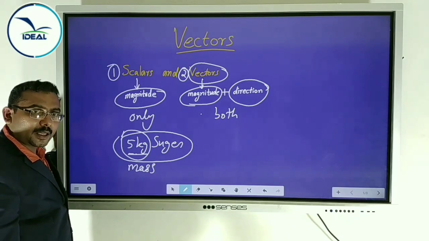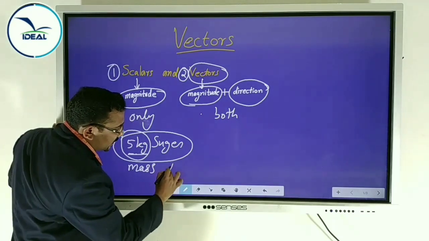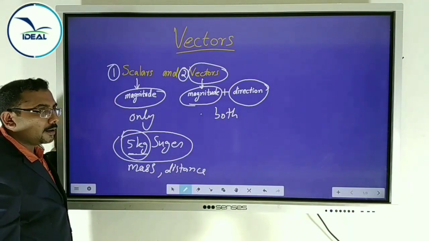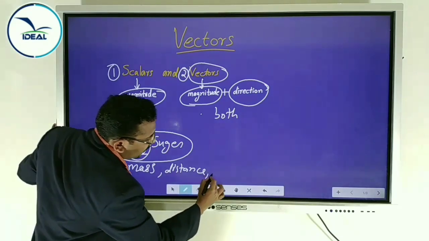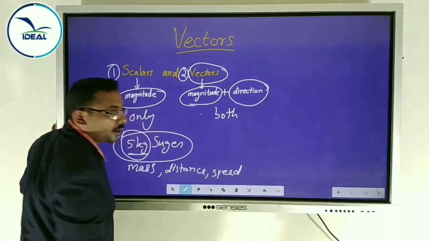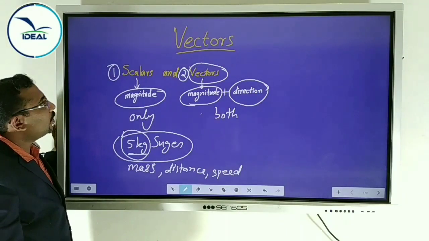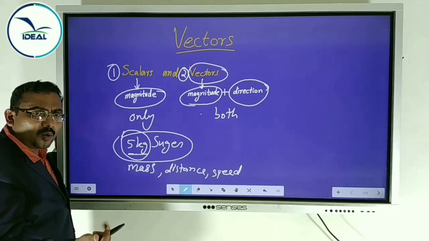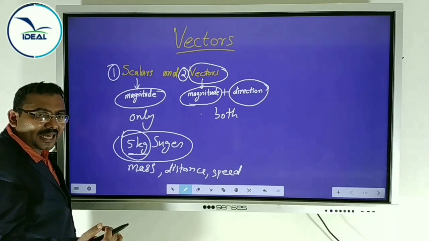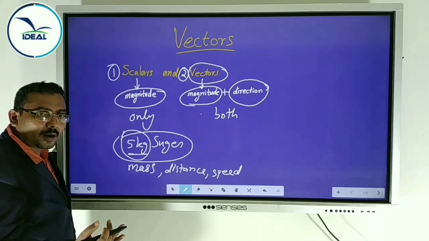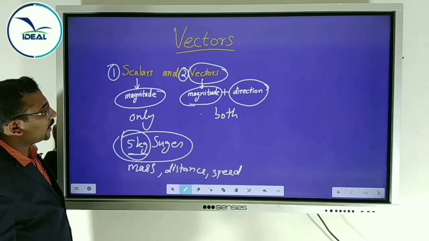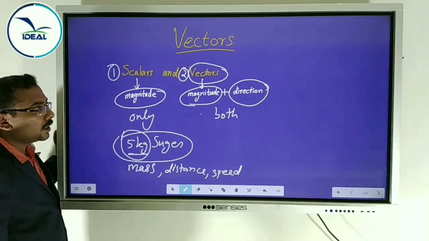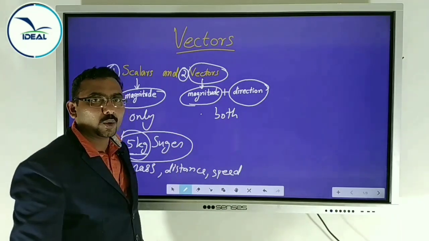Another example, distance, you studied in the last chapter. Distance has no direction, so it is a scalar quantity. Speed, you already studied speed. It has no direction. It is also a scalar quantity. A number of scalar quantities are there: temperature, density, volume, length, work, energy, power. A lot of physical quantities are there which have only magnitude. They are scalar quantities.